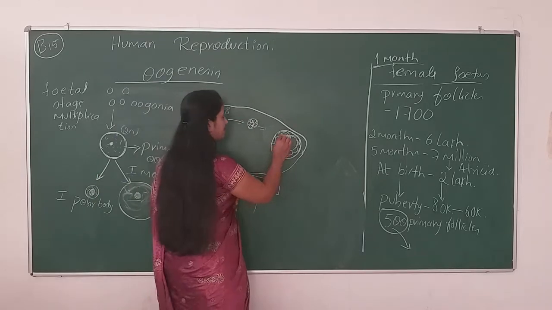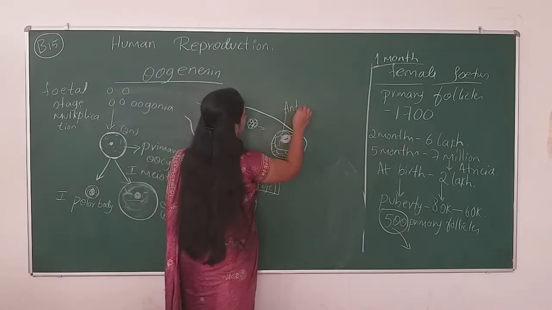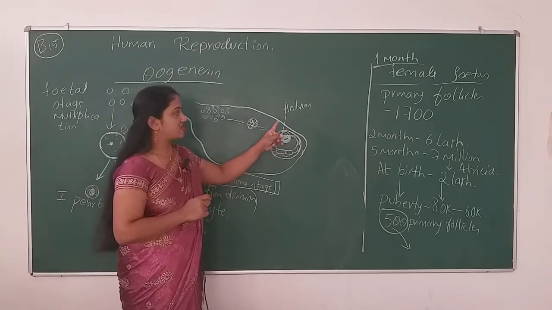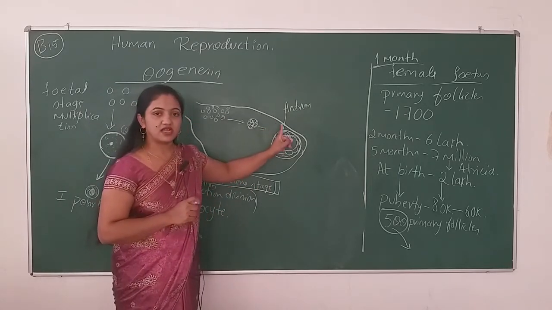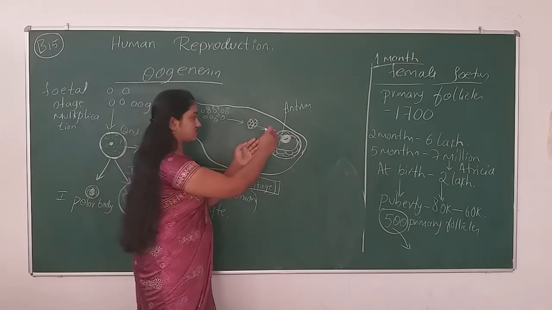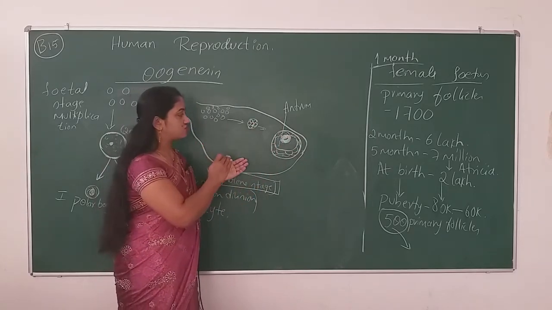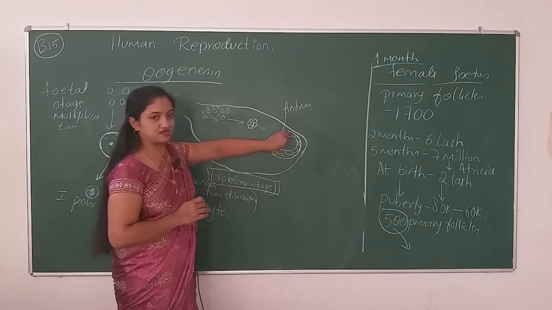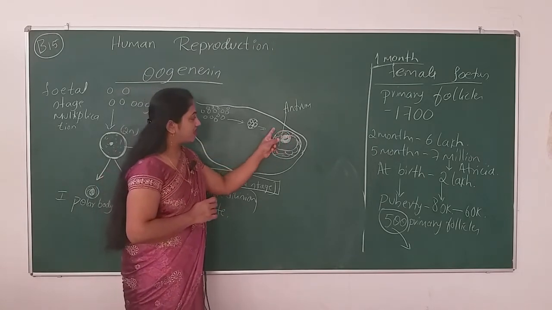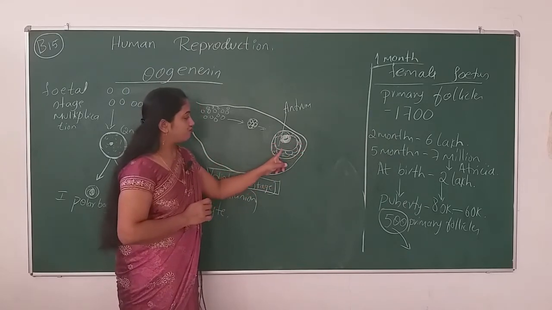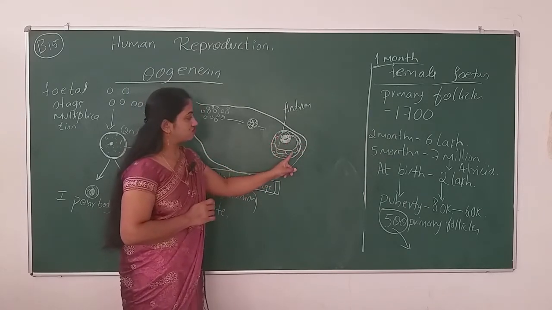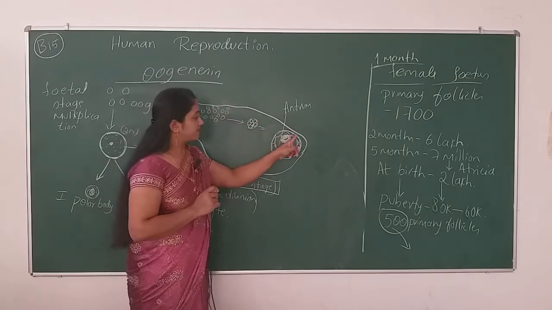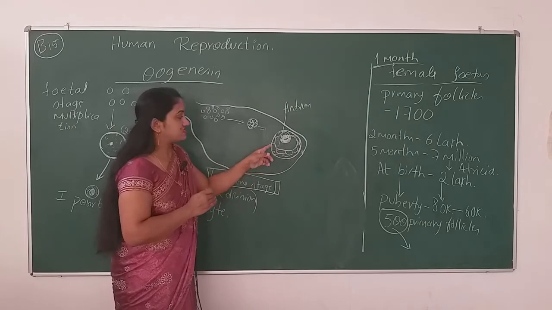So that cavity is known as the antrum. If the antrum has formed, think of that structure as a tertiary follicle having an oocyte. So this is the oocyte, and it is covered by a fluid filled cavity and granulosa, external theca and internal theca.